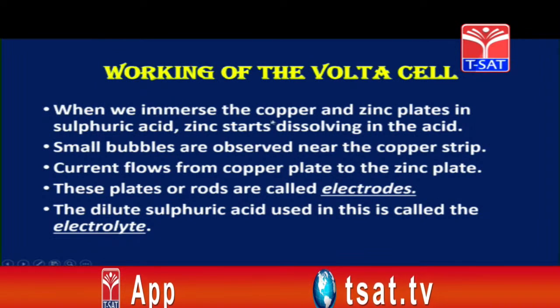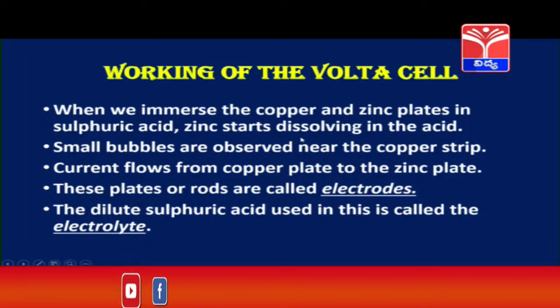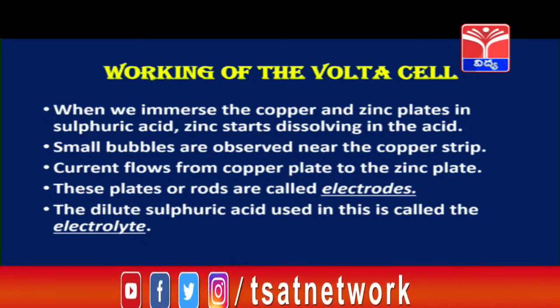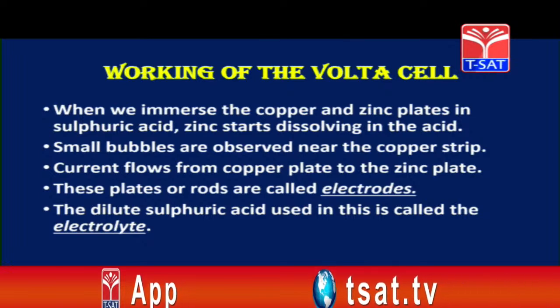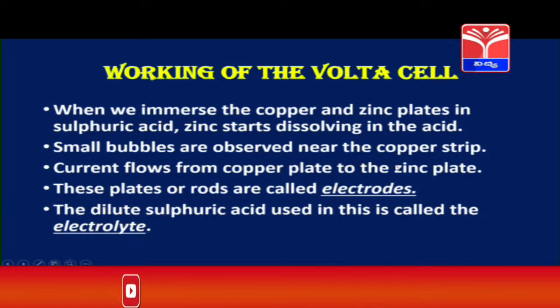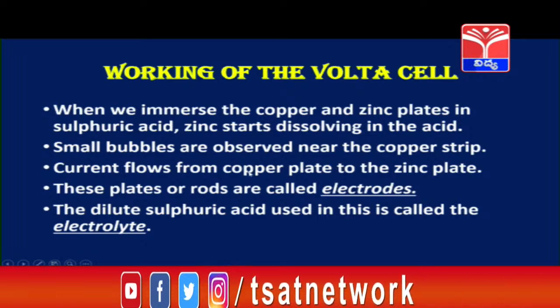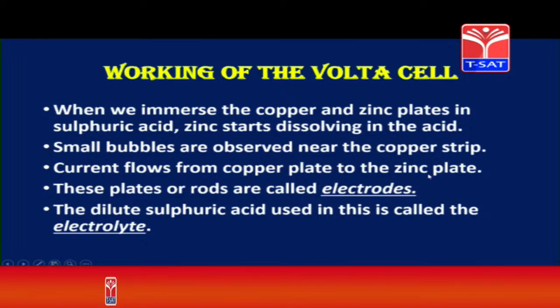When we immerse the copper and zinc plates in sulfuric acid, then zinc starts dissolving in the acid. Children, this can be observed by the bubbles forming on the zinc plate as soon as you dip it in the acid. Immediately you will observe that zinc starts to dissolve in the acid. Small bubbles are observed near the copper strip. That is, current flows from copper plate to the zinc plate.